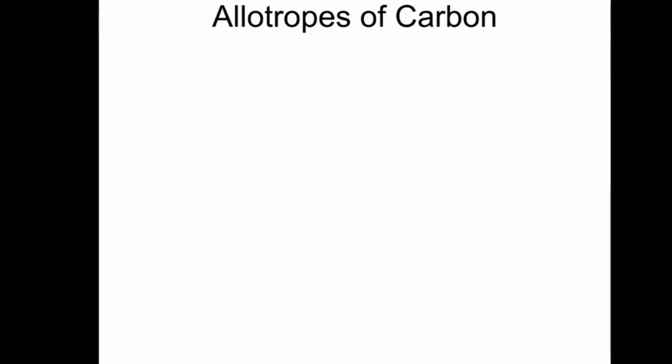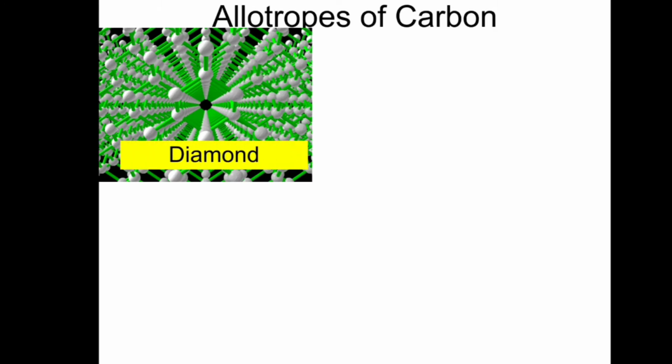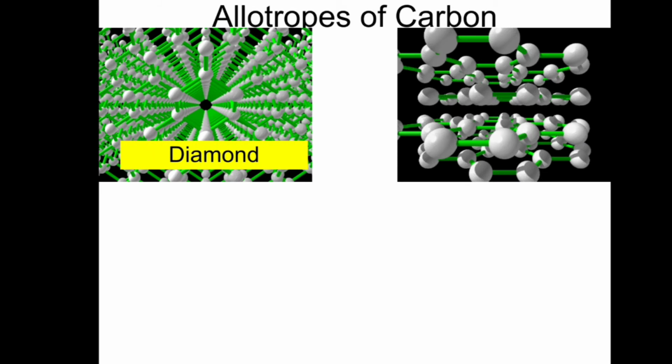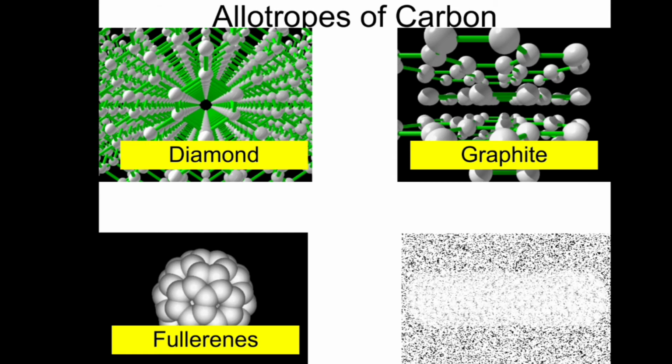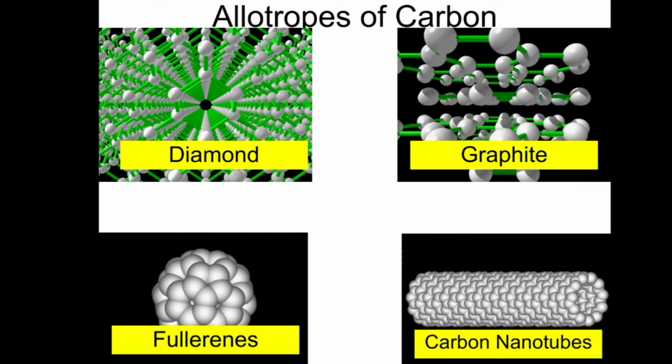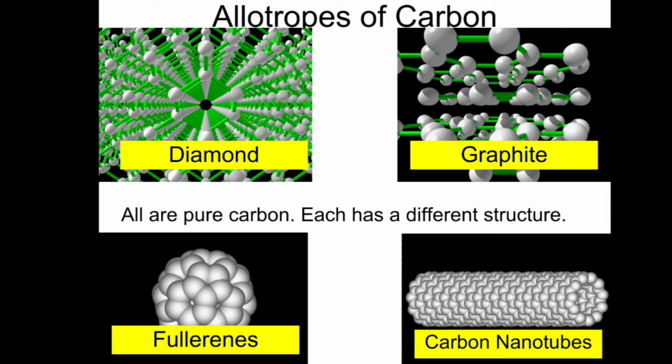Then what are the allotropes of carbon? First one is diamond, second is graphite, third one is fullerenes and fourth one is carbon nanotubes. All are pure carbon, each has a different structure.